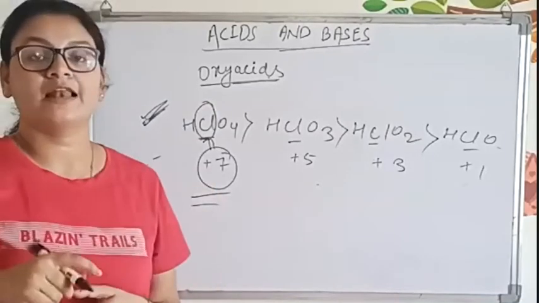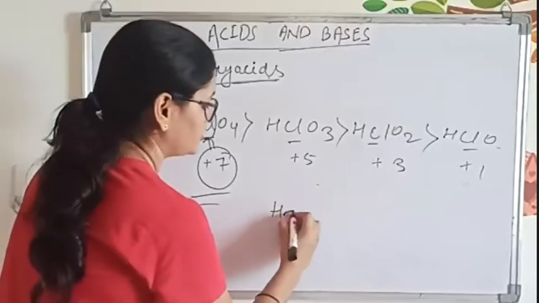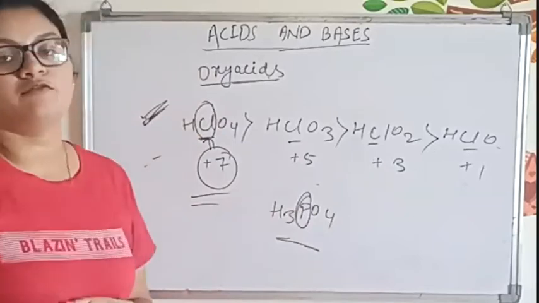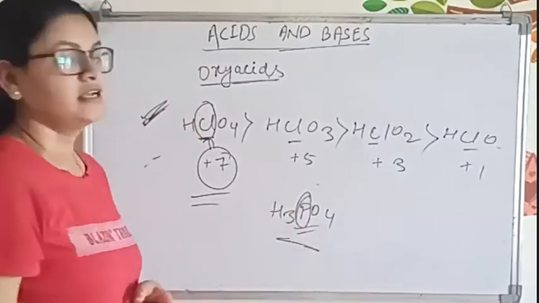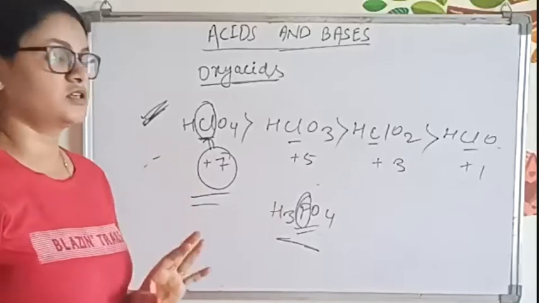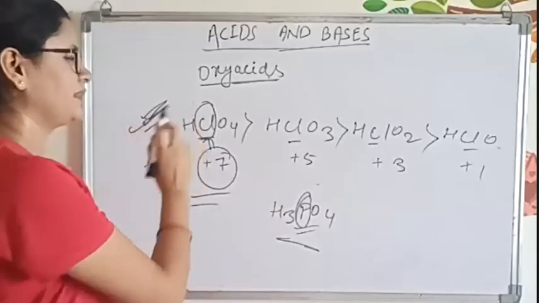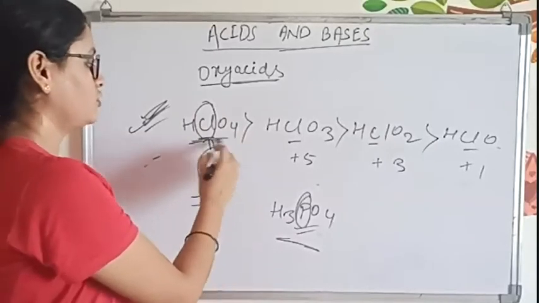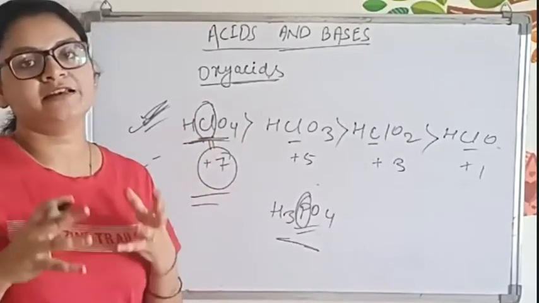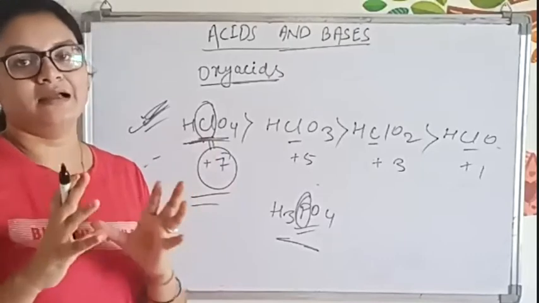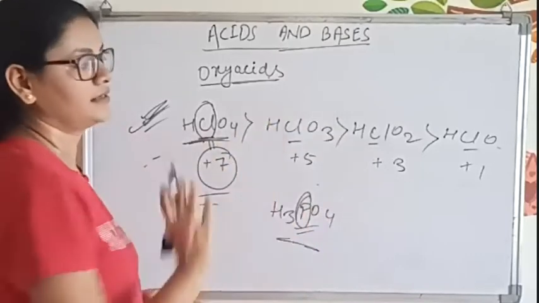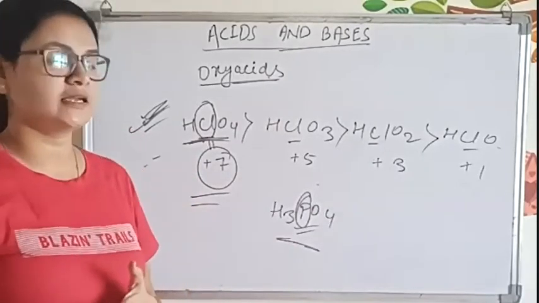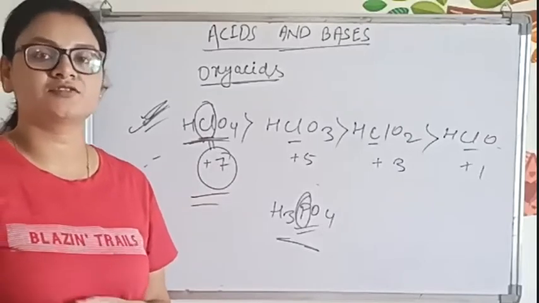There also you have to calculate the oxidation state of the central atom. Questions like that come in the exam and you have to attempt them. Whichever central atom has the higher oxidation state, that acid will have higher acidic strength.